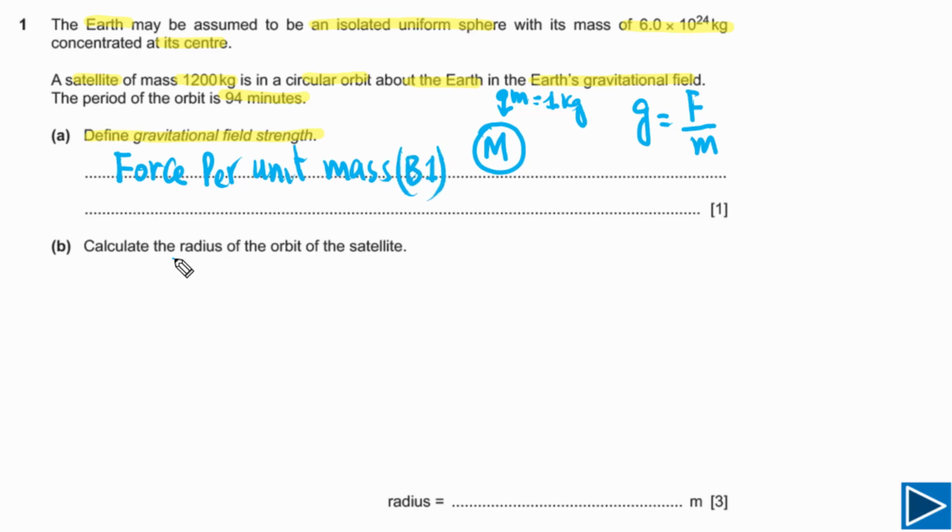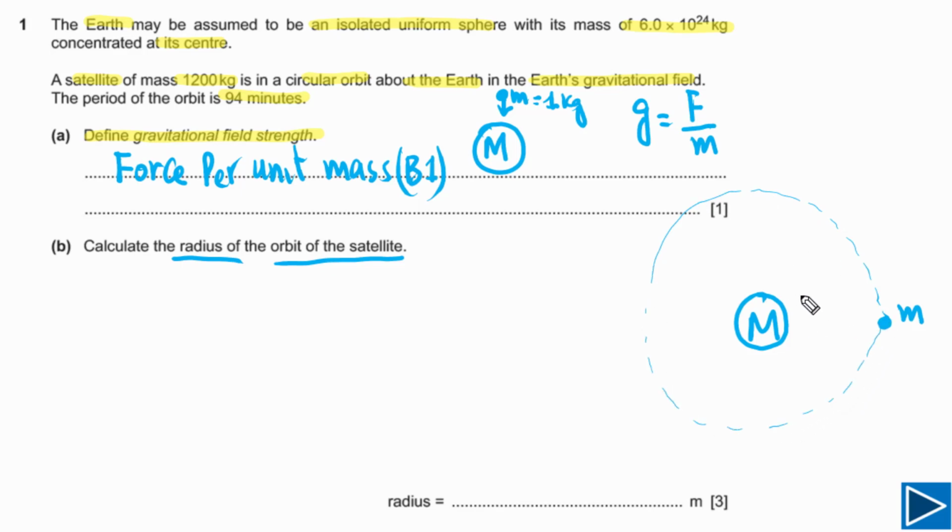For part B, we need to calculate the radius of the orbit of the satellite. It's a great idea to sketch first, so we can see a clear picture of this question. Let's say this is our planet and its mass is capital M, and the satellite is orbiting around our planet, and the mass of the satellite is small m. This satellite is orbiting in a circular orbit around our planet.